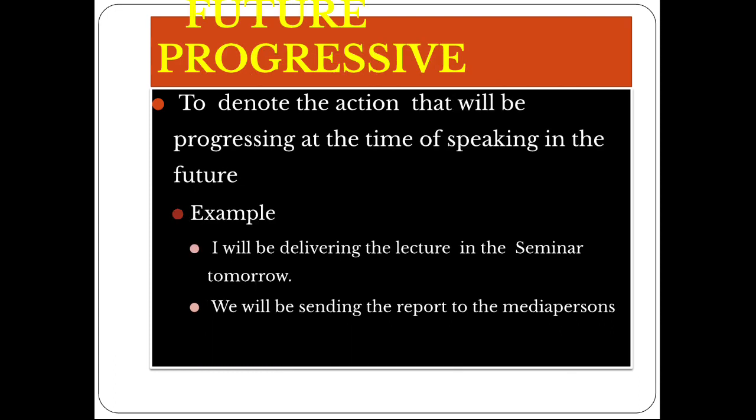Future progressive, to denote an action that will be progressing or continuing at the time of speaking in the future. I will be delivering the lecture in the seminar tomorrow. We will be sending the report to the media persons.